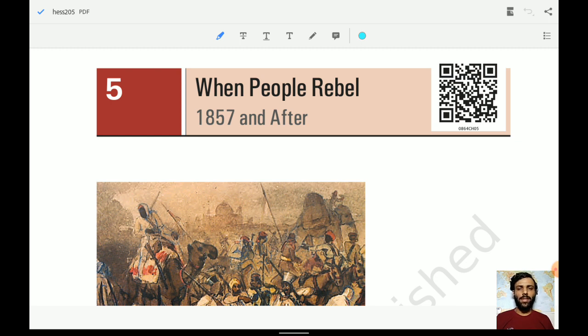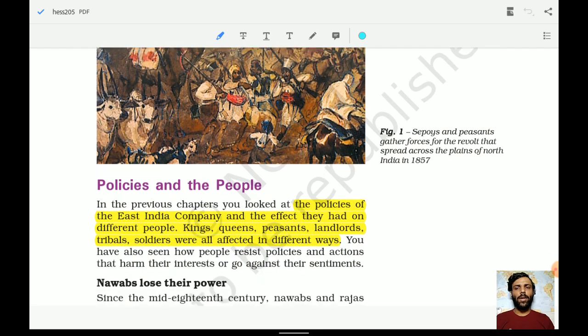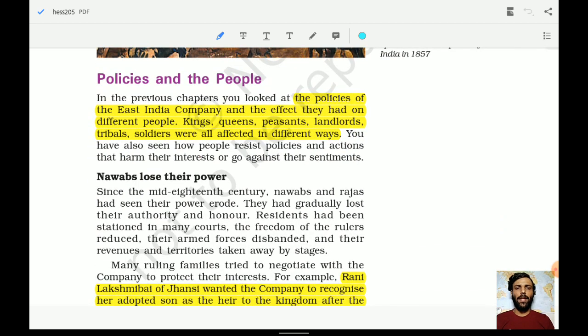Okay, so let us understand all these conditions, all the situations under which this particular revolt got prominence. So let us look at the conditions. Policies and the people. The policies which we have already seen, the East India Company's policies related to the different people: kings, queens, peasants, landlords, tribal people, soldiers. We have already covered in the previous chapter how they impacted the life of the people, the tribal people who were living in the forest, and prior to that we have understood